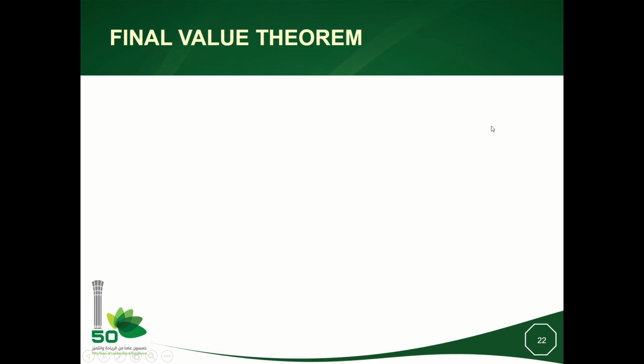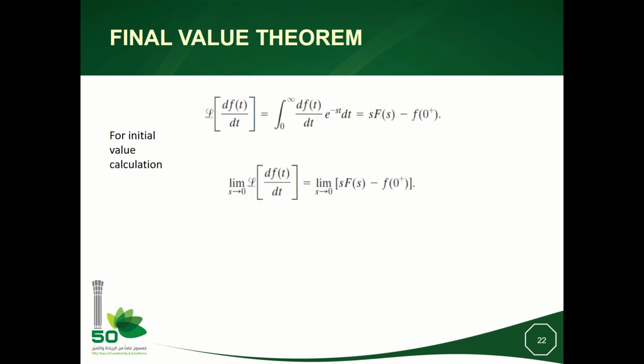Today I will continue with the final value theorem. We know that the Laplace transform of the derivative of f with respect to time is given by sF(s) minus f(0+). This result has been proved in my previous video, Laplace transform part 2. So we will follow the same sketch of proof as the initial value theorem.